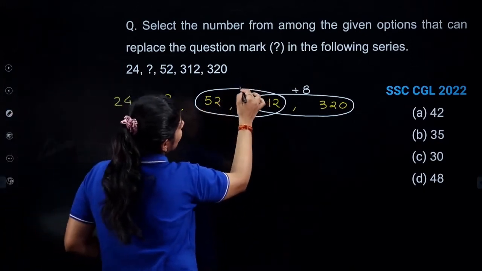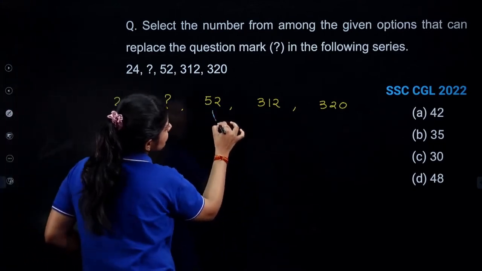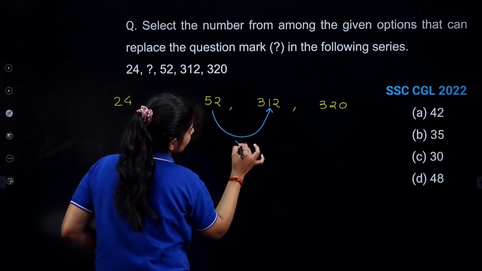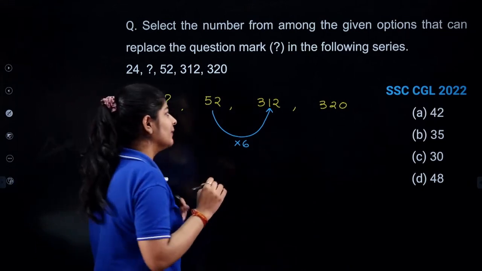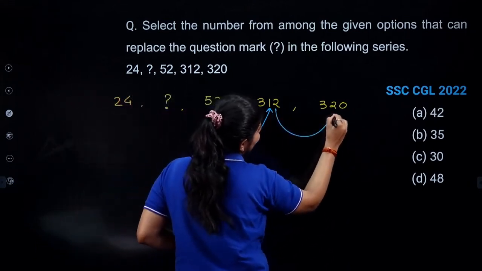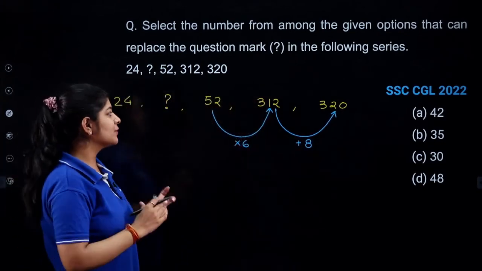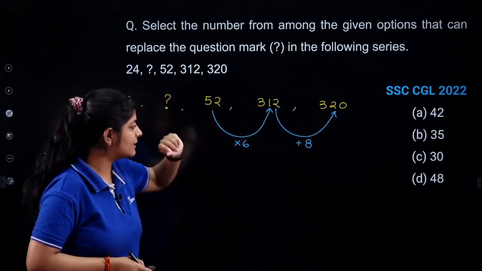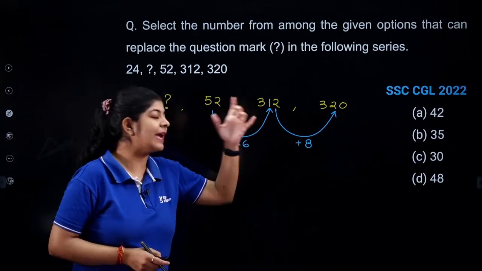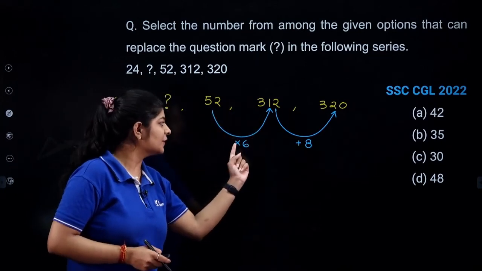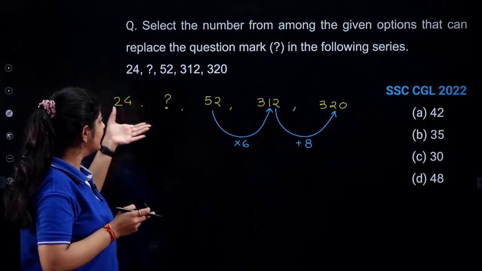If I multiply this number by 6, I'll get 312. And when I add 8 to this, I'll get this particular number. So what I am observing from these three terms is that the number is increasing by 2, but the mathematical operation that we are applying is changing. The first one is multiplication, and after that we have addition. Can we apply the same pattern in these terms as well?